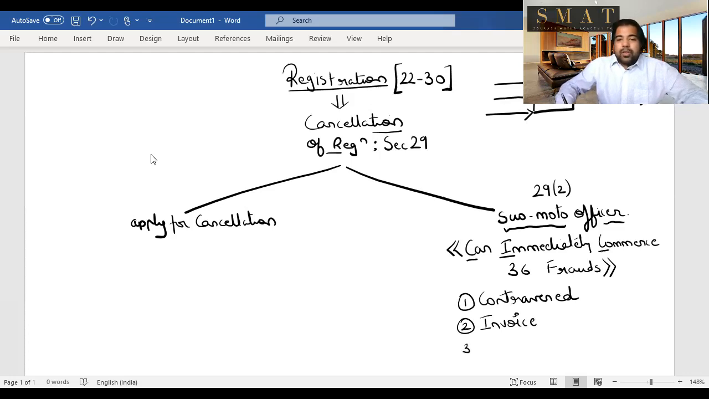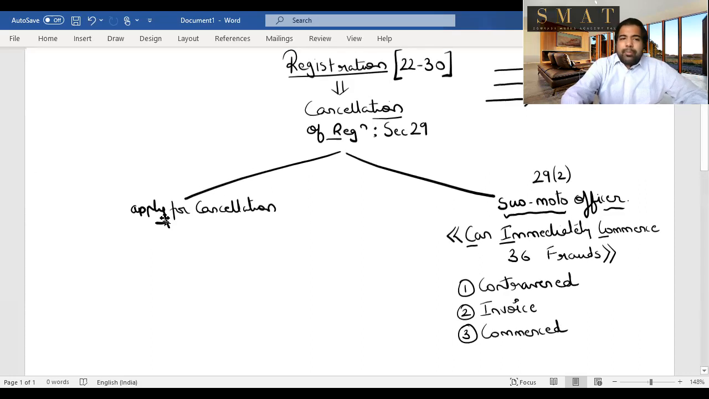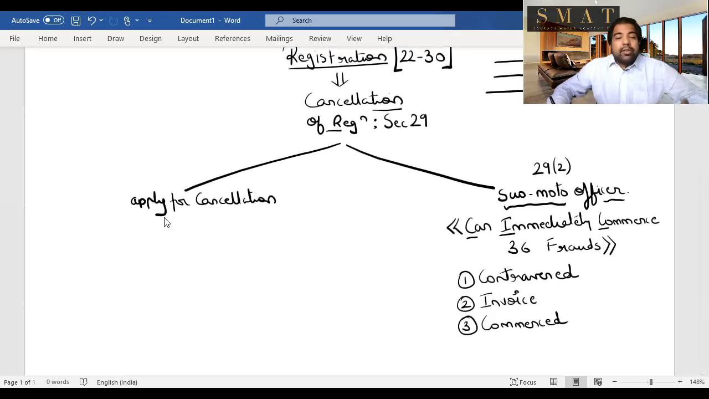Next, if you've taken registration but you've not commenced business for a period of 6 months, why is that happening? There can be something fishy, and hence they can cancel your registration if you don't commence your business after taking registration for 6 months. Next, 3 and 6.